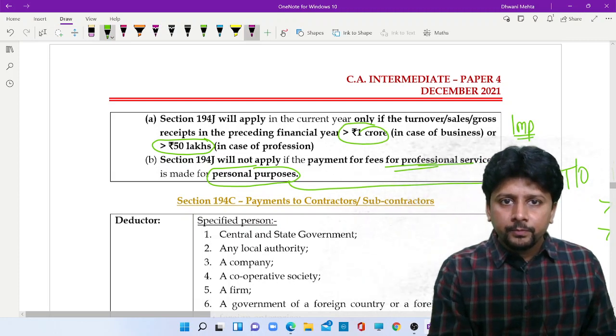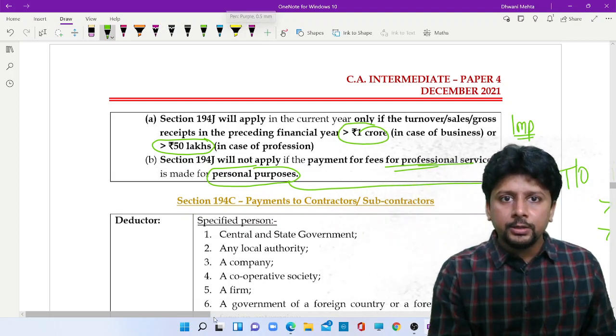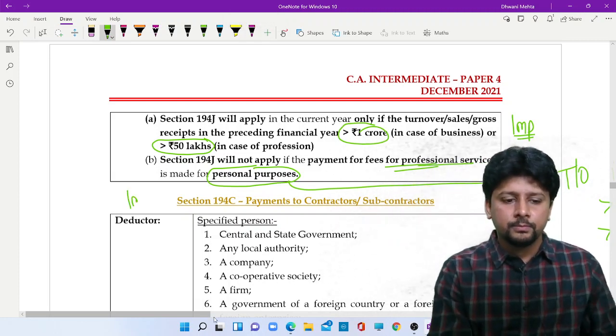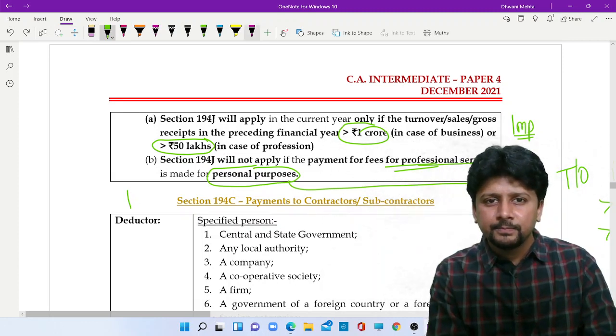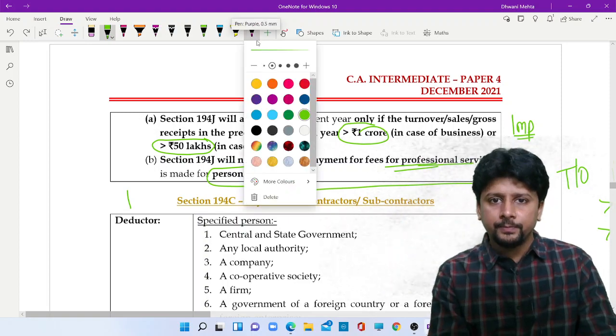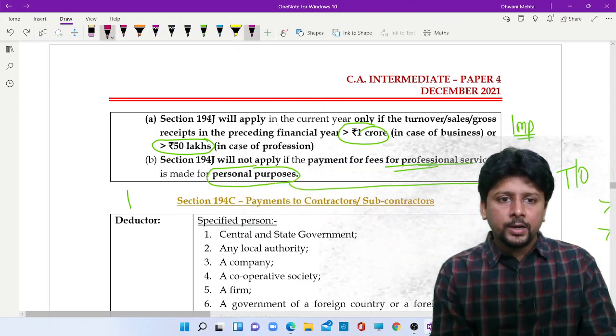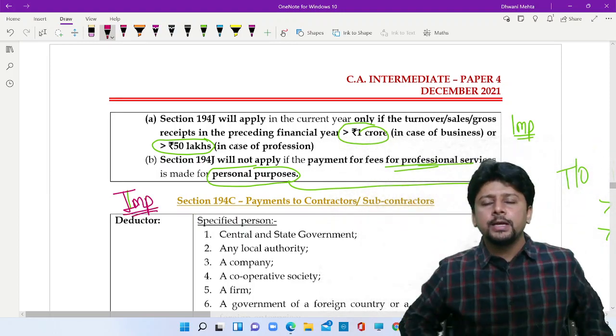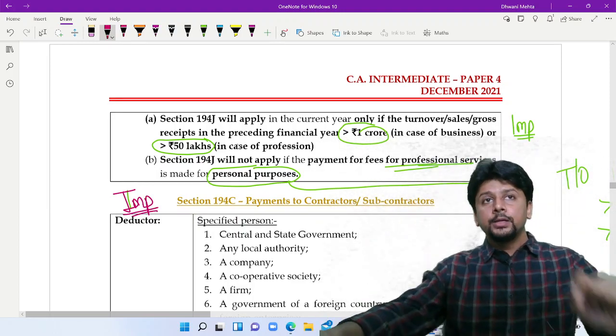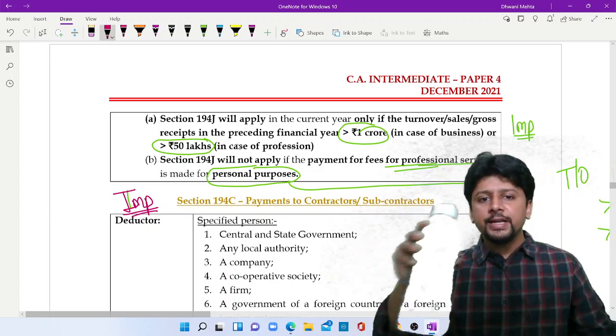Going ahead, another important section, 194C. It has an amendment, but very frankly, even if there was no amendment, this is one of the crucial sections for the TDS chapter.